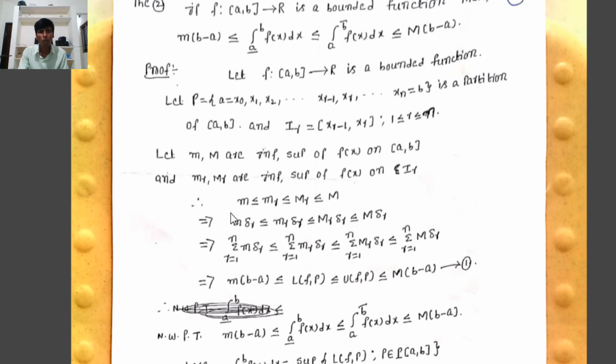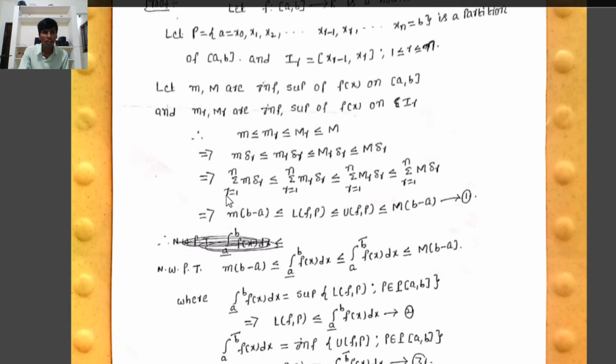Therefore, if we multiply the above inequality on the right hand side by delta r, that implies small m into delta r is less than or equal to small mr delta r, which is less than or equal to capital Mr delta r, which is less than or equal to capital M into delta r, because the length of the subinterval is always greater than or equal to 0. Therefore, the relation cannot be changed. Next one.